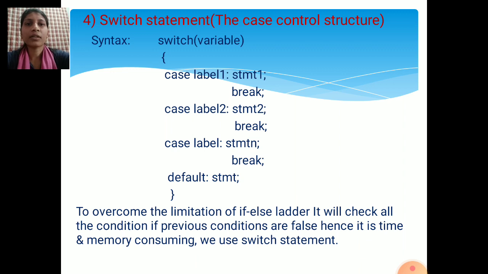In the previous video we discussed the first three types of conditional control statements.